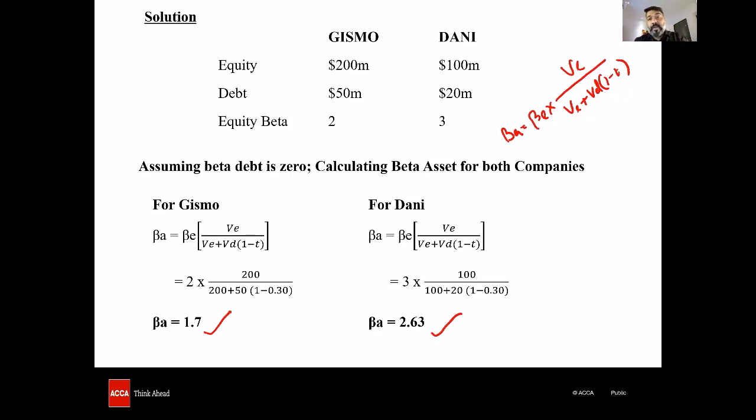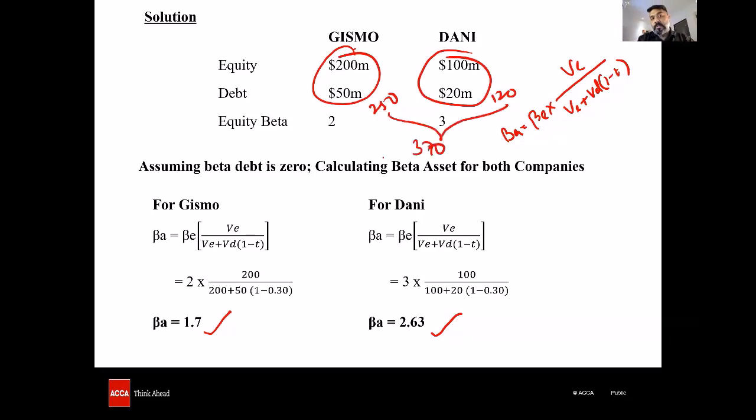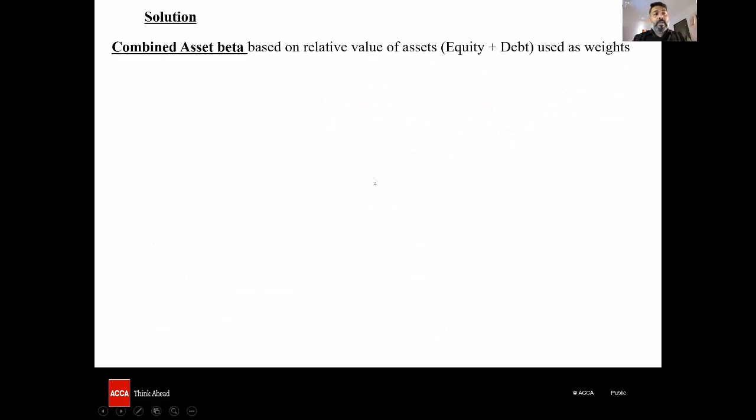Now we are supposed to find out the average beta asset or the combined beta asset, and what weights are going to be used. We're going to use the total asset value of each company. The value of Gizmo together is 250. The value of Danny together is 120, and 250 plus 120 is 370.